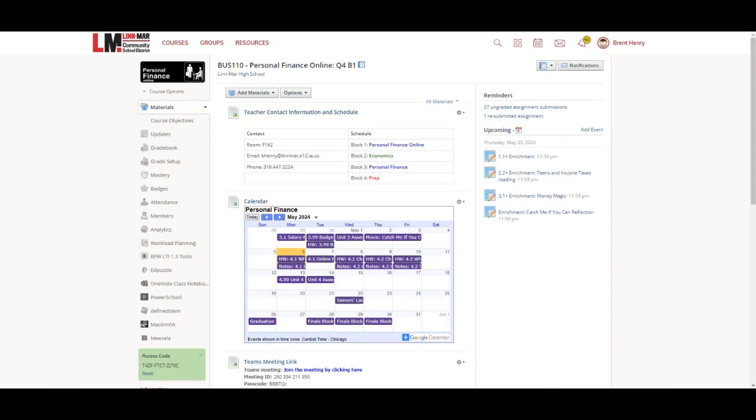First of all, starting out on our Schoology homepage, you'll notice that all of Unit 4 has been planned out and is on the calendar. So I mentioned that starting with this unit, we're going to start moving toward not meeting together every morning. You'll still have things that you need to get done, but we won't necessarily be joining together on Teams at 9 o'clock.